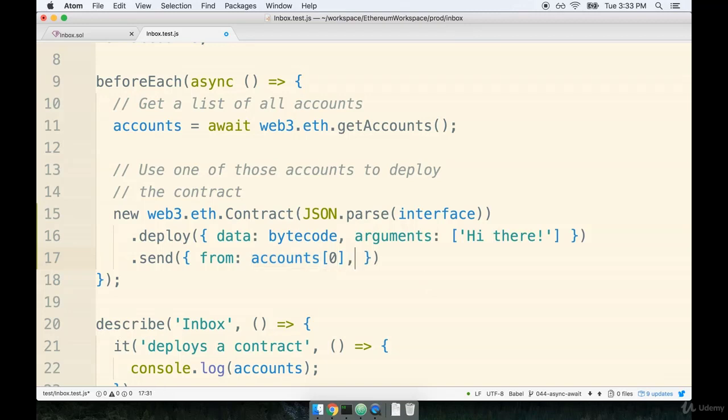And then we will also specify the gas that can be used to deploy the contract. Remember, anytime we modify the blockchain, we have to spend some amount of gas. So we're going to say that this deployment can use up to 1 million gas. So it's going to be 1000000, like so. Now we're not going to leave the commas here.